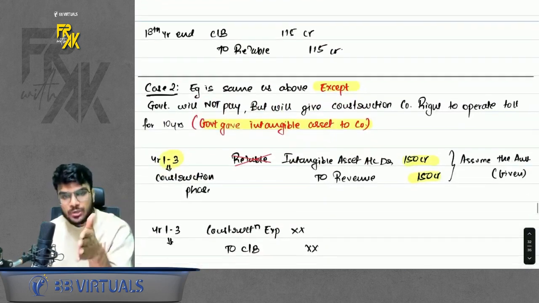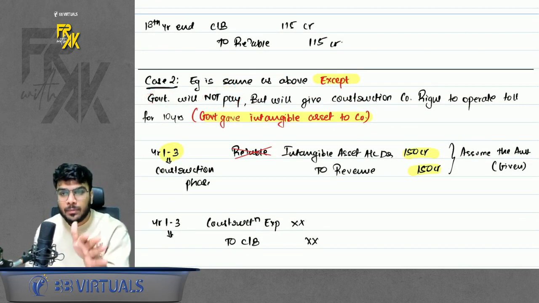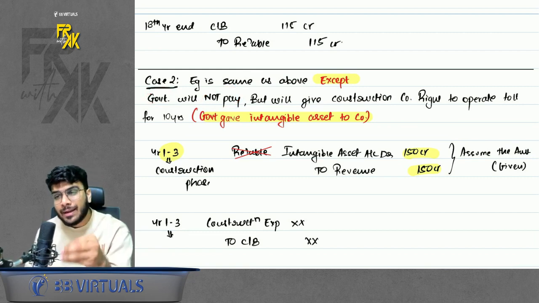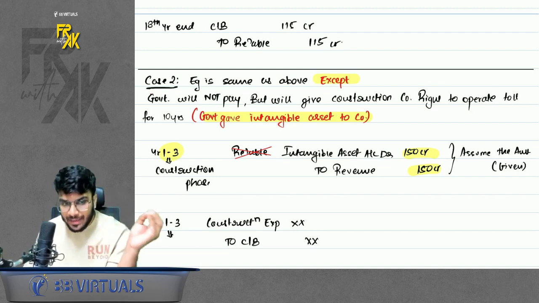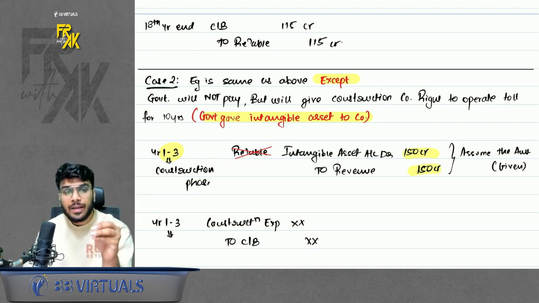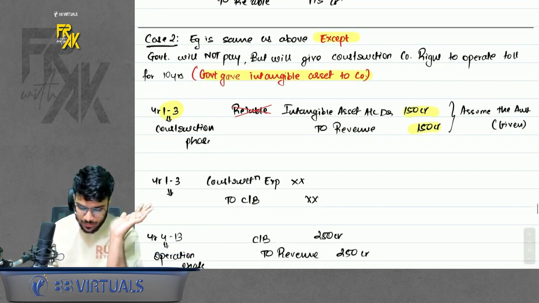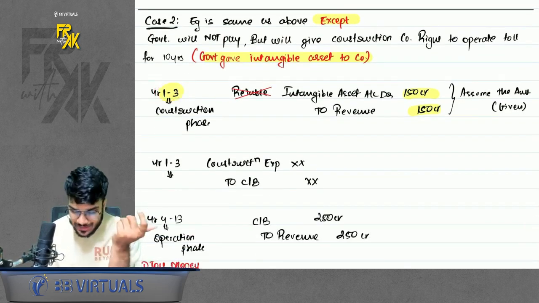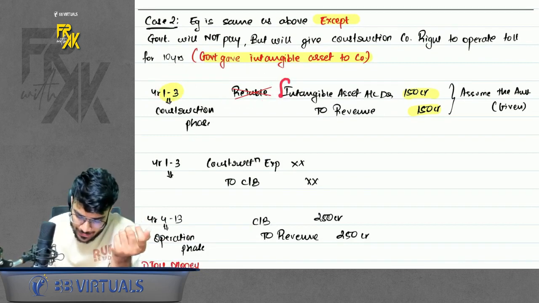Now there is case 2 also here, where the government is saying that it will not pay anything to you, but it will give you the license to operate the toll, and whatever money you collect from the toll will belong to you. So the government is telling the construction company that they will not pay anything, but they can run the toll and collect the money from the public. Here in the construction phase, the construction company cannot book a receivable because they are not going to receive money, but they are going to receive a license. So they will book an intangible asset to revenue.